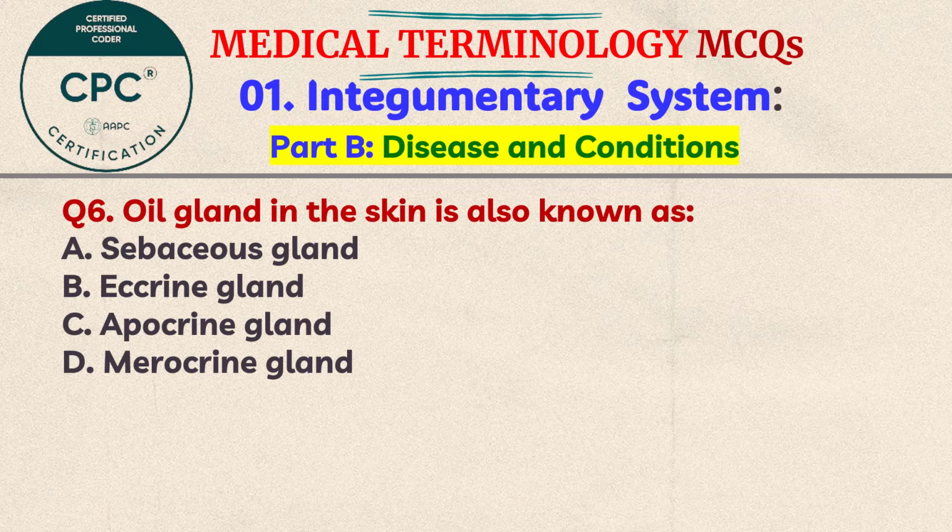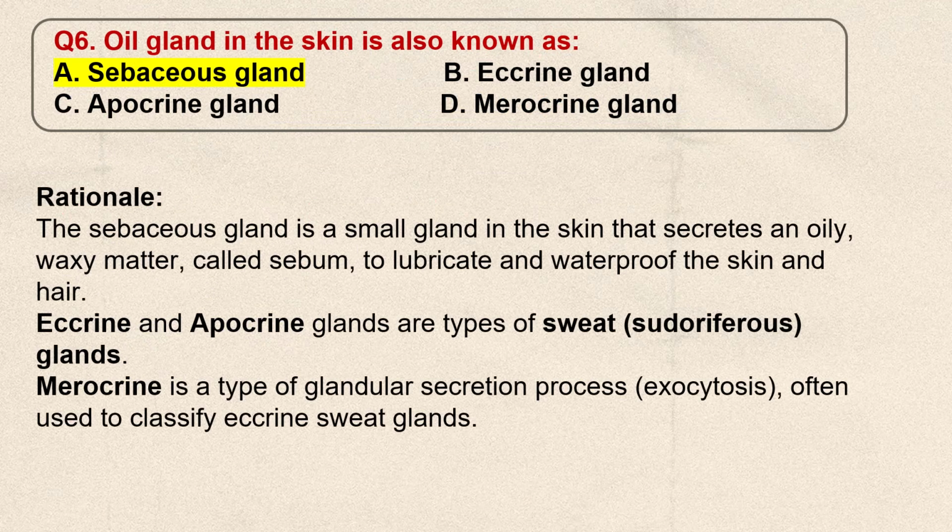Question number 6. Oil gland in the skin is also known as A. Sebaceous gland, B. Eccrine gland, C. Apocrine gland, D. Merocrine gland. Think the answer. The correct answer is A.